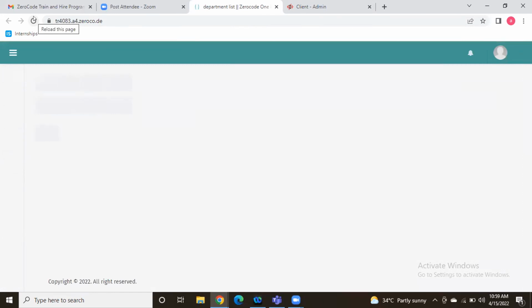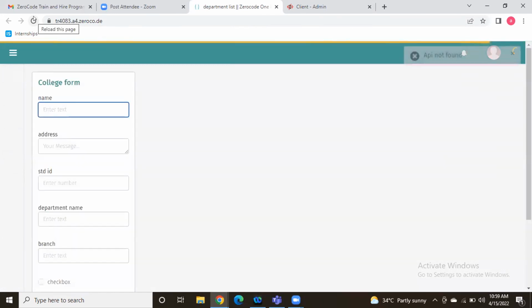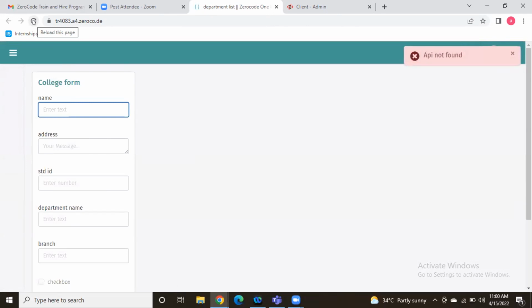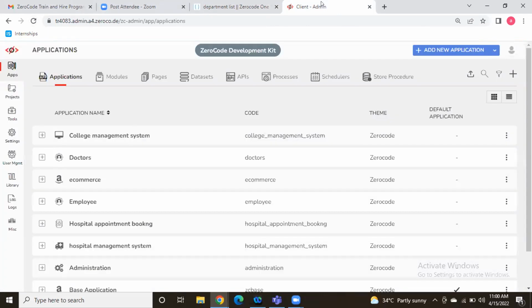You have to wait one moment, at least 1 minute. Is it updated? The default application is the base application.